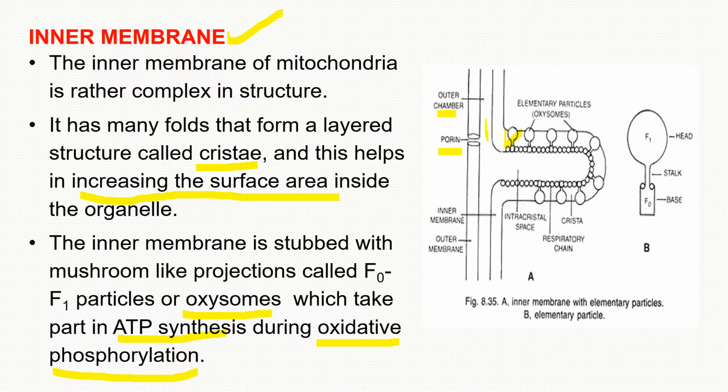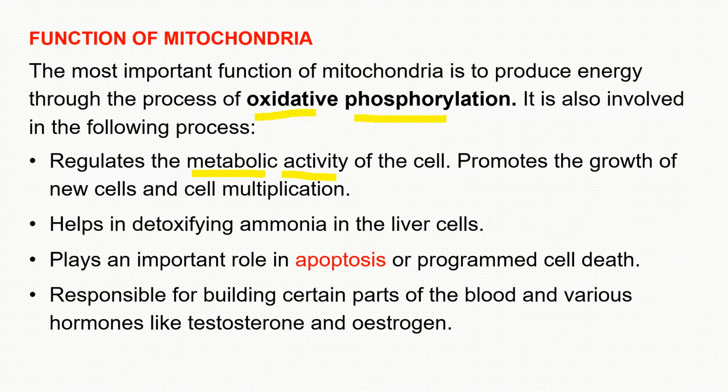If we see the structure of an oxysome separately, it has an F0 component, then a middle part that is called the stalk, then an F1 part that is called the head. And oxysomes are situated in such a way that their F0 part is toward the base of the inner membrane and the head is projecting outward. And these are, student, the main factory for ATP production during oxidative phosphorylation. What is oxidative phosphorylation? It is a process of formation of ATP inside the mitochondria and it involves transport of electrons.